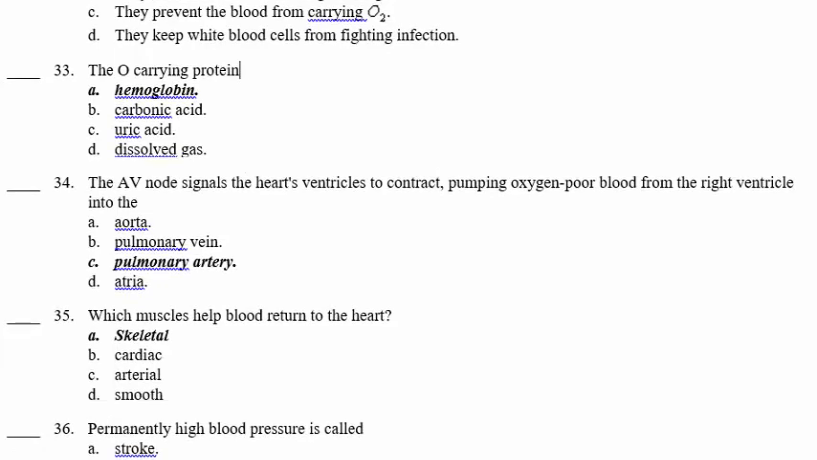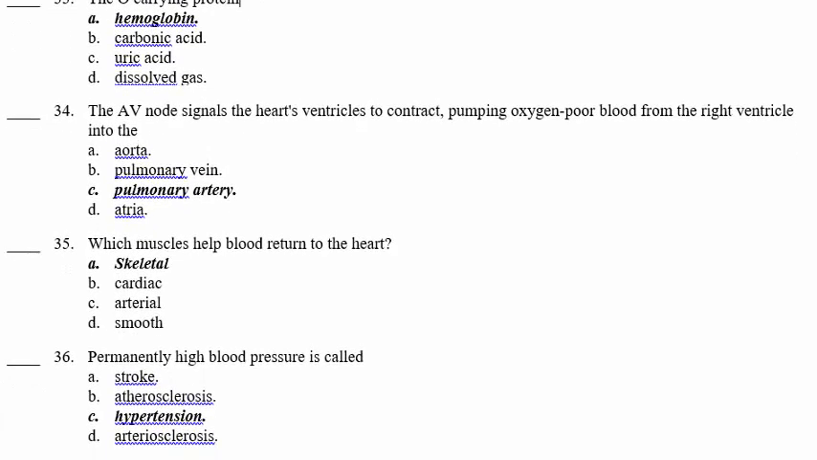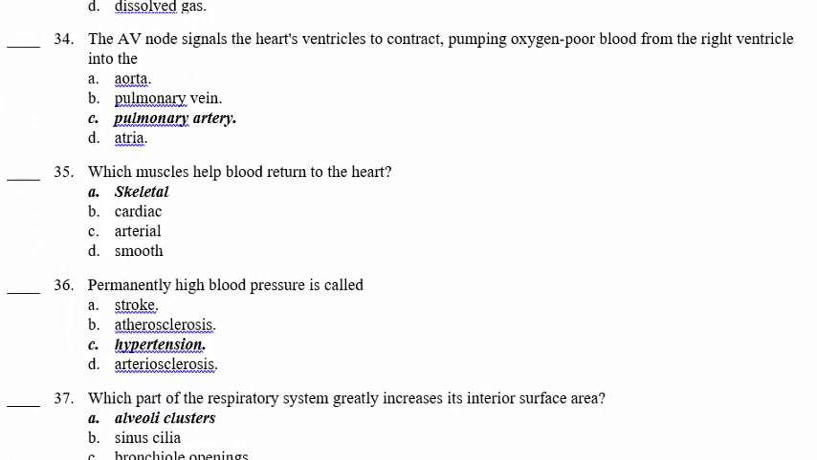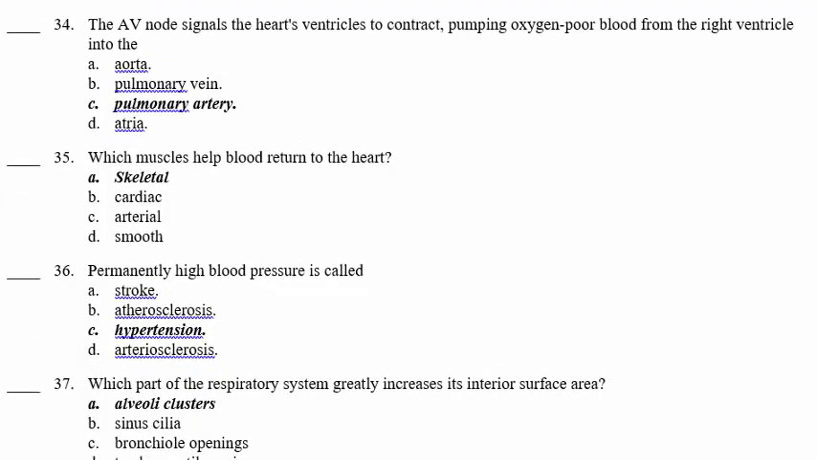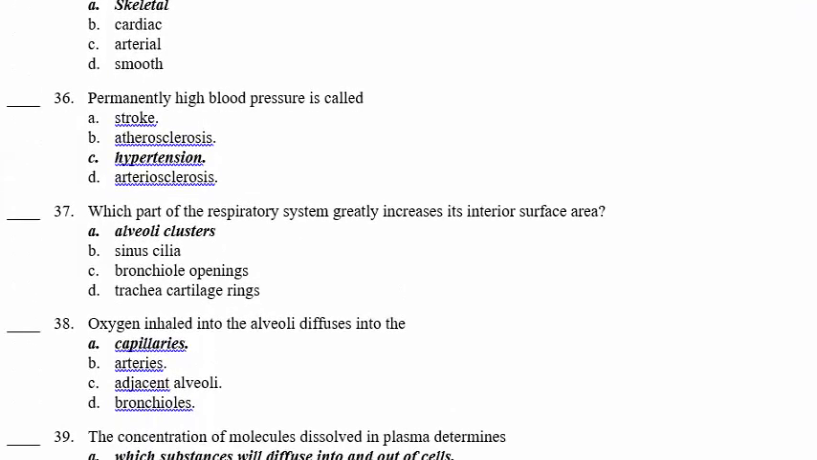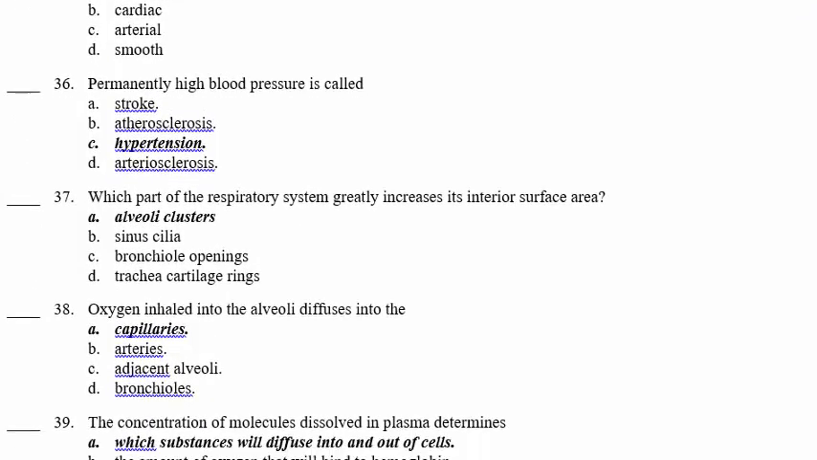35. Which muscles help blood return to the heart? The skeletal muscles that squeeze the blood in the veins. Permanently high blood pressure is called hypertension. 37. Which part of the respiratory system greatly increases its interior surface area? The alveoli are these small bags present at the end of the bronchioles, and because they are like small sacs, they increase the surface area and allow more air to be exchanged with each breath.